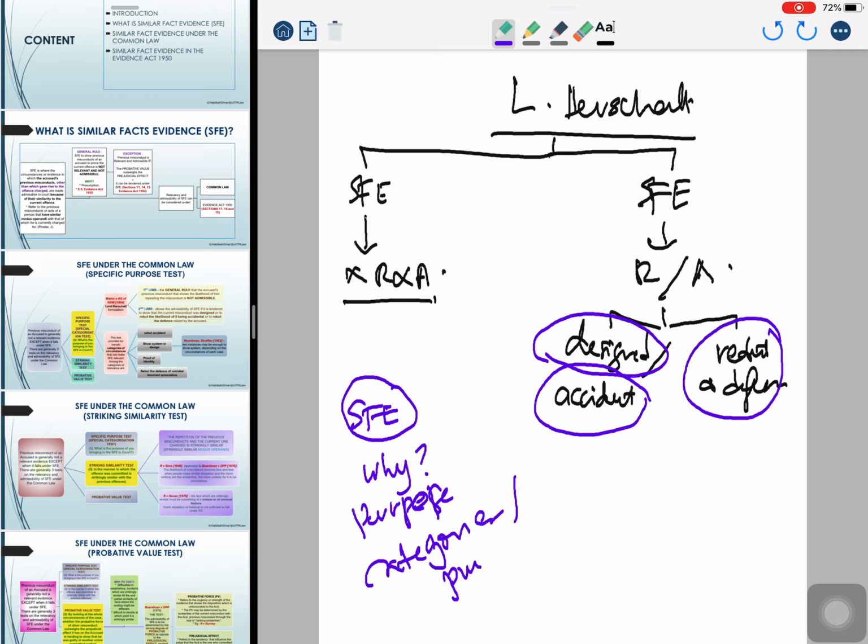Several other categories or purpose in allowing similar facts evidence in which basically through case law, similar facts evidence can be tendered to show design, to show accident, to rebut a defense, to show system, to show identity, right? You are tendering evidence to show that this person was murdered by the same person, so to show identity, to rebut mistake, right? And to rebut innocent association, and basically to show